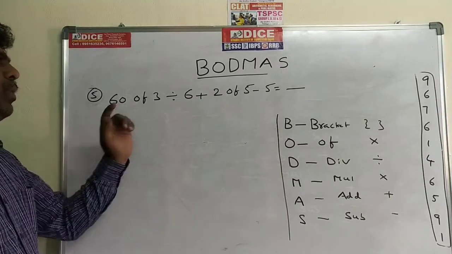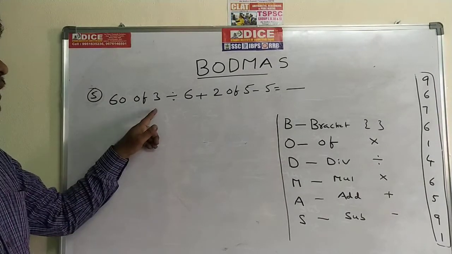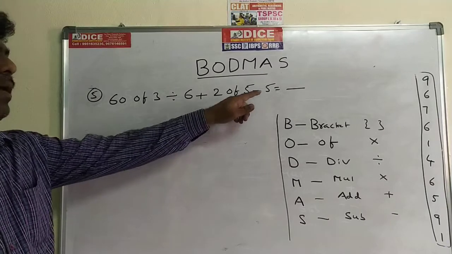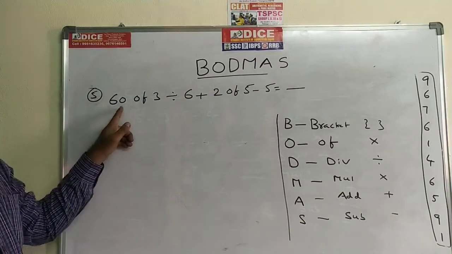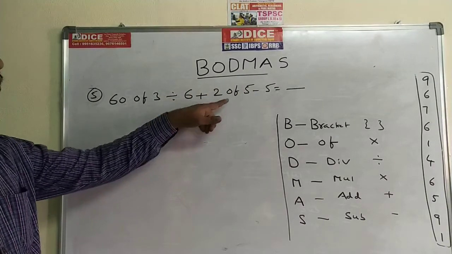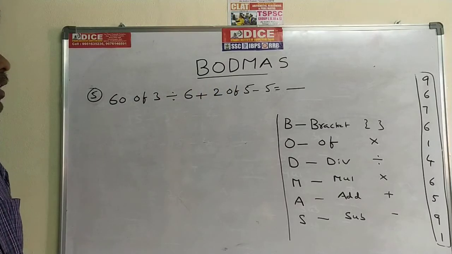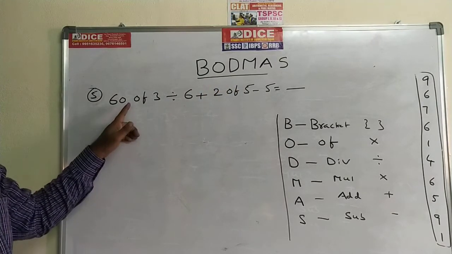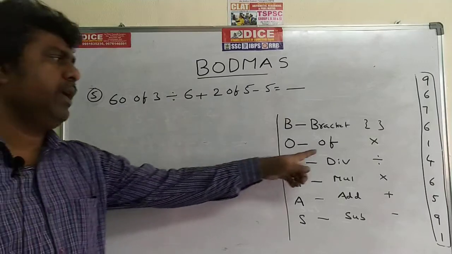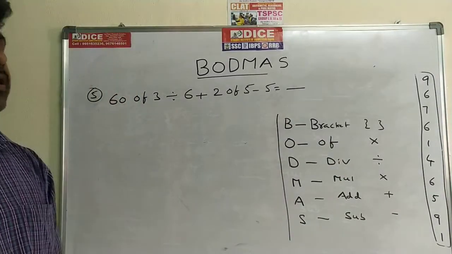Now come to the fifth problem. 60 of 3 divided by 6 plus 2 of 5 minus 5 is equal to dash. Here we have a new operator, "of". Of means nothing but into only. So we have to do the priority first of only.